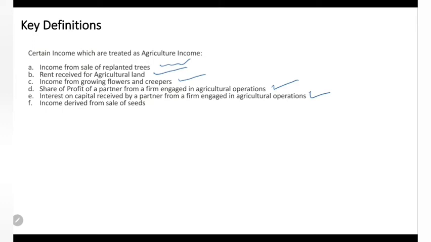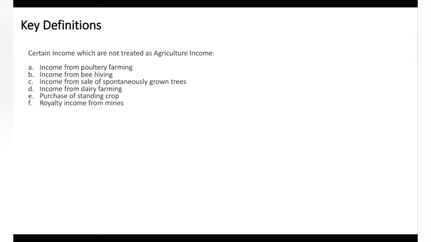Your 5 members are partners, you have contributed capital and started an agriculture business, and whatever interest you take on your capital is also exempt from the Income Tax Act and is considered agricultural income. Income derived from seeds, saplings, etc. is also agriculture income. These are a few examples which I am quoting here.